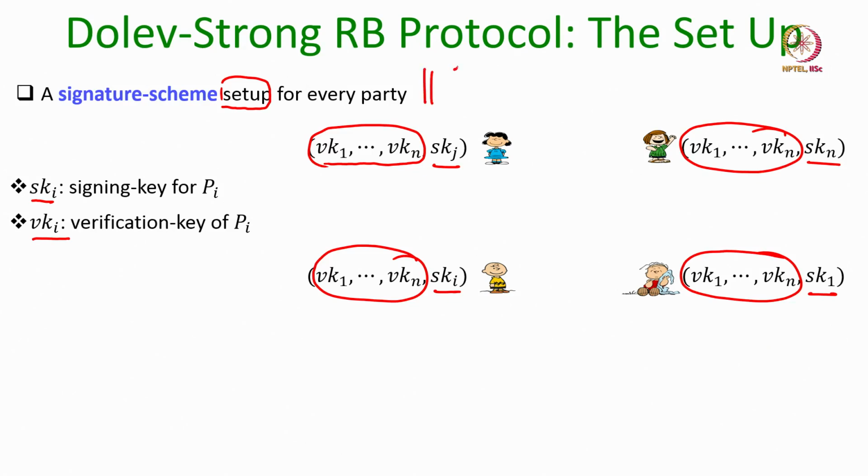No setup was required for the perfectly secure protocols which we had seen till now.